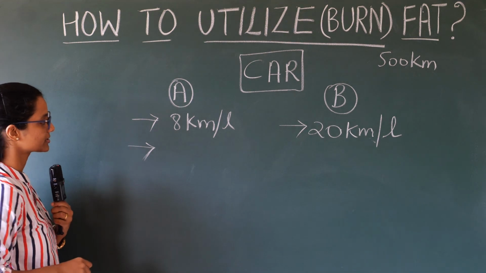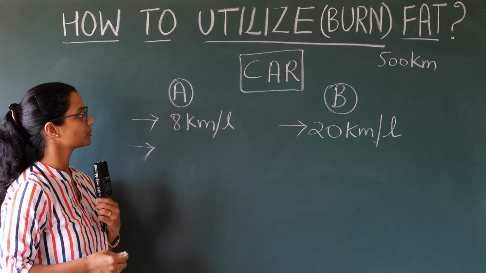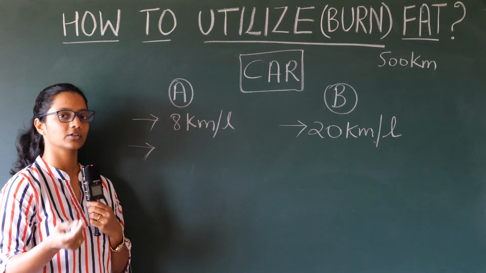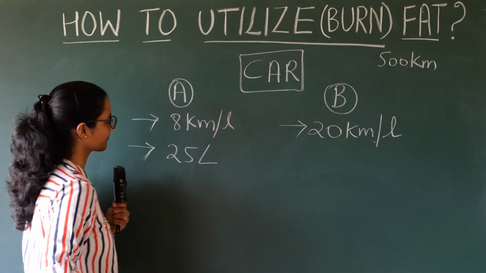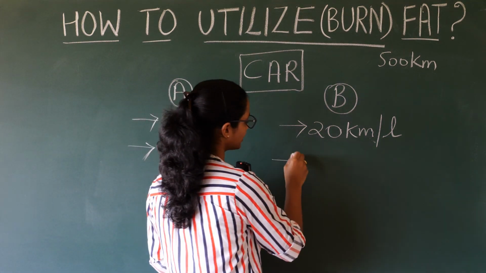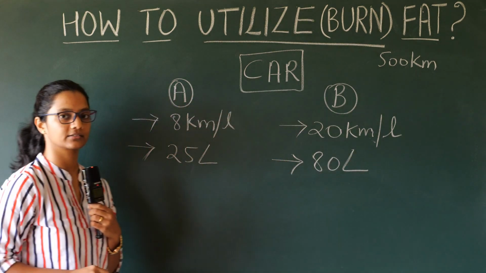Second is the fuel tank capacity. When you prefer to use fuel A, the fuel tank capacity is around 25 liters. And with fuel B, the capacity is around 80 liters.